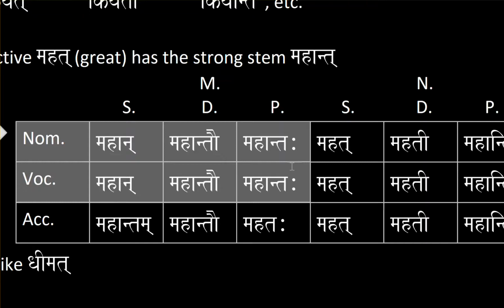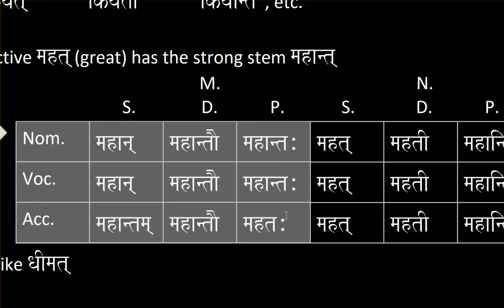So we have for mahat, great, for the masculine gender, nominative, singular, dual, and plural: mahan, mahantau, and mahantaha. And then for vocative, you also have mahan, mahantau, and mahantaha. For accusative, we have mahantam, mahantau, and mahataha.